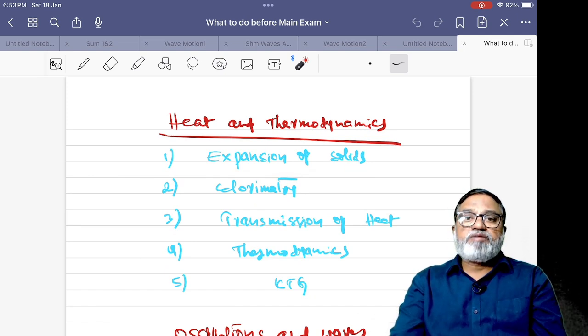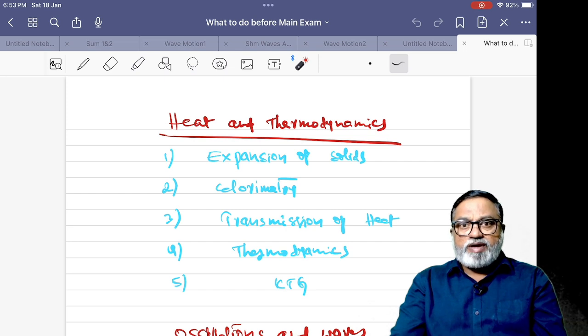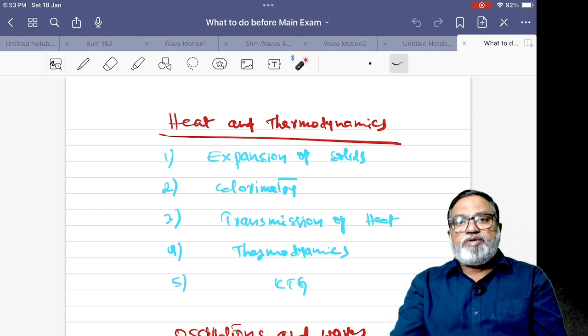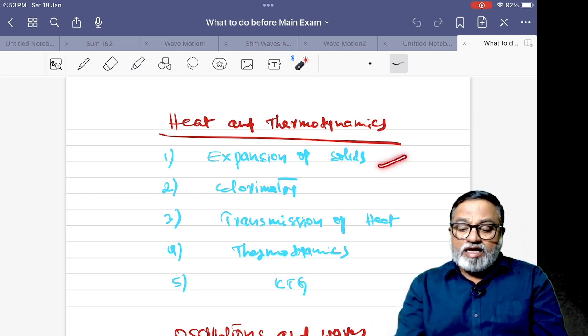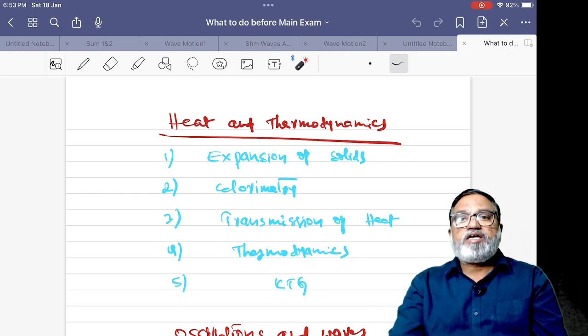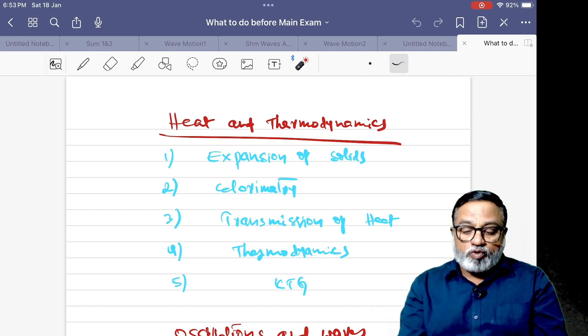There are different types of expansion: coefficient of linear expansion, areal expansion, volume expansion, alpha, beta, gamma. Alpha is to beta is to gamma is equal to 1 is to 2 is to 3. For isotropic solids, gamma is equal to 3 alpha. Anisotropic solids, gamma is equal to alpha x plus alpha y plus alpha z, like that. And another important thing from expansion of solids, thermal stress and thermal force.